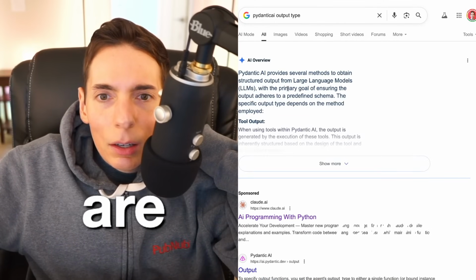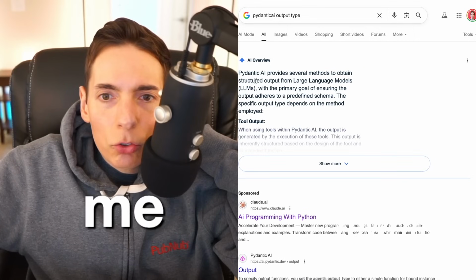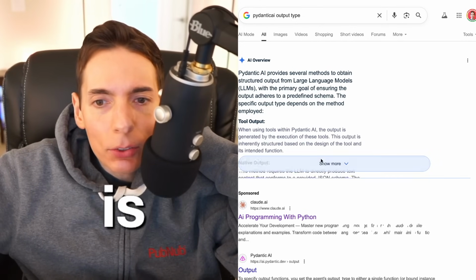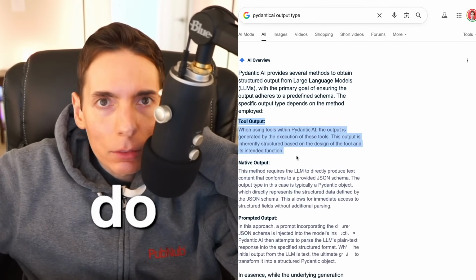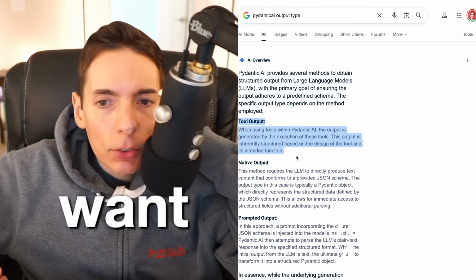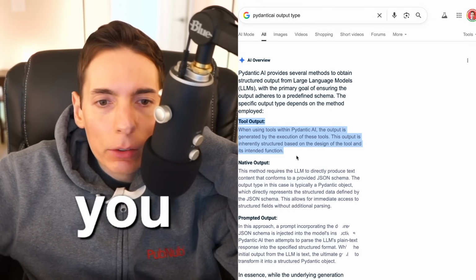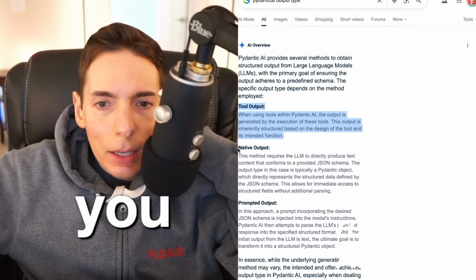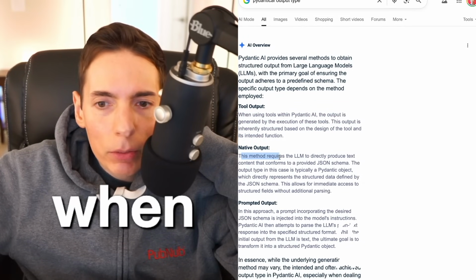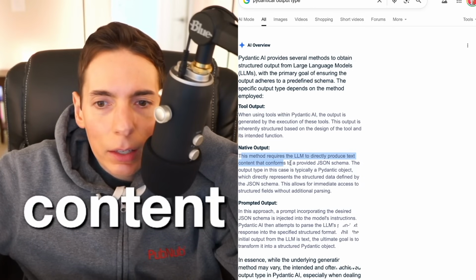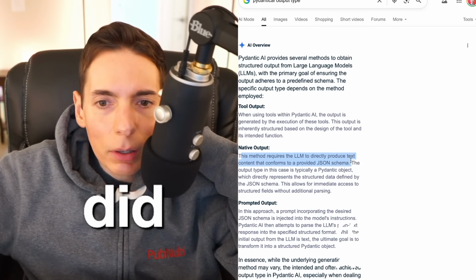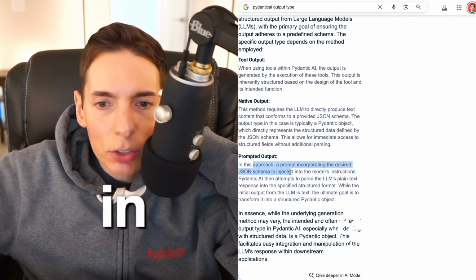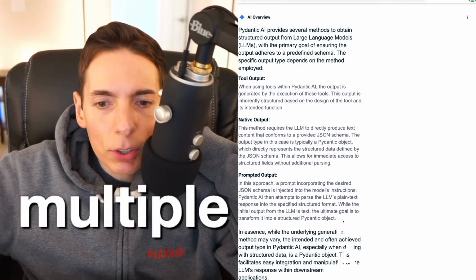Pydantic AI provides several methods to obtain structured output. Oh, yeah. Tool output. This is what I like. I use tool output a lot to get exactly what I want, because you can have the AI always return to you the exact format of data. And native output is when this method requires the LLM to directly produce text content that conforms to a provided JSON schema. That could work as well. Prompted output incorporates the desired JSON schema into the prompt. So there are multiple methods here, it sounds like.